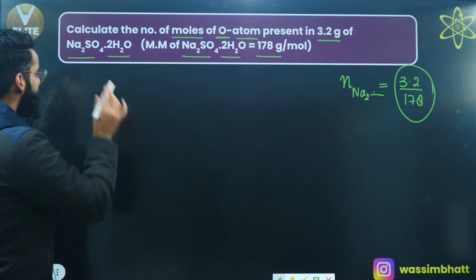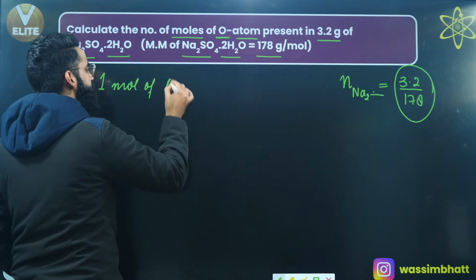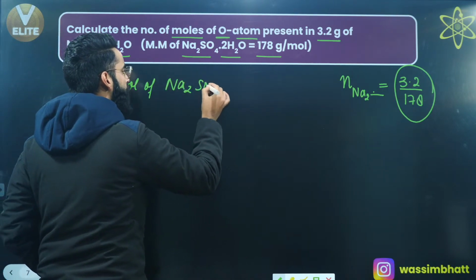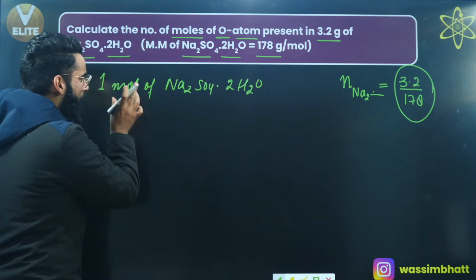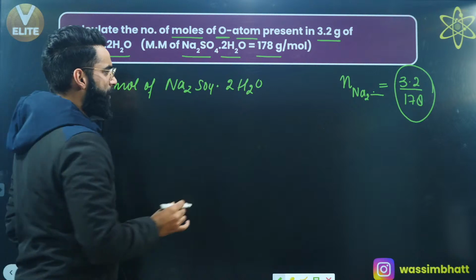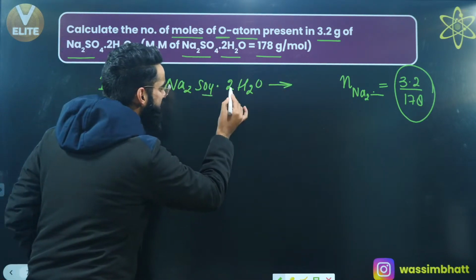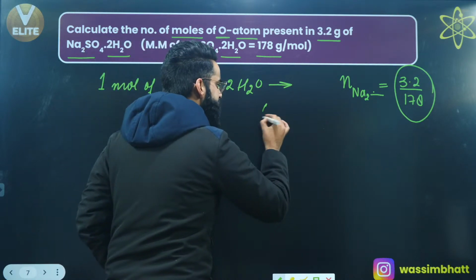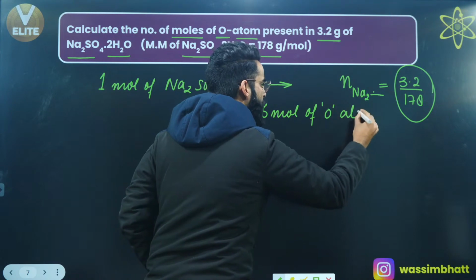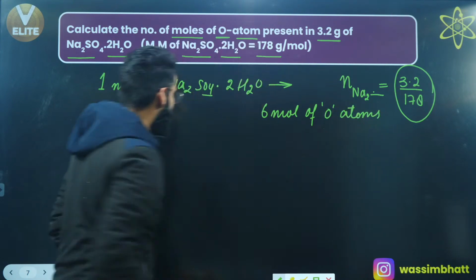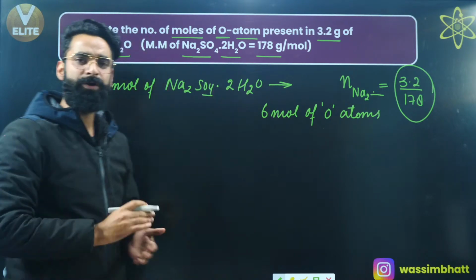Now, if I take 1 mole of Na2SO4.2H2O, can I say it contains 4 and these 2, so 6 moles of oxygen atoms? I can say 1 mole of Na2SO4.2H2O contains 6 moles of oxygen atoms.